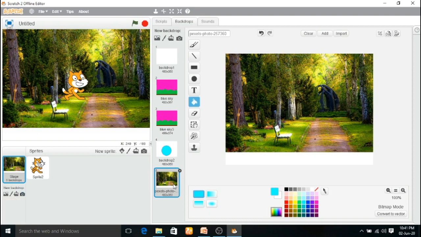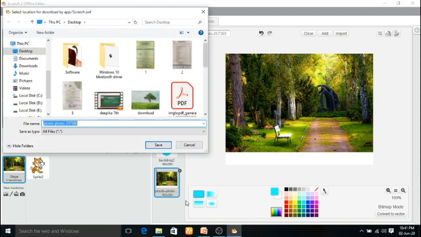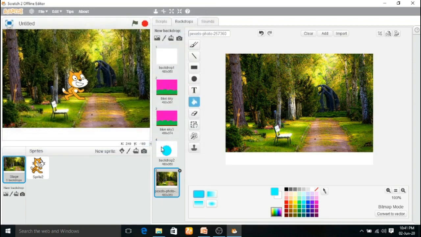Okay. Suppose you want to save your backdrop, right click, save to local file. Just give any name. The file will be saved.